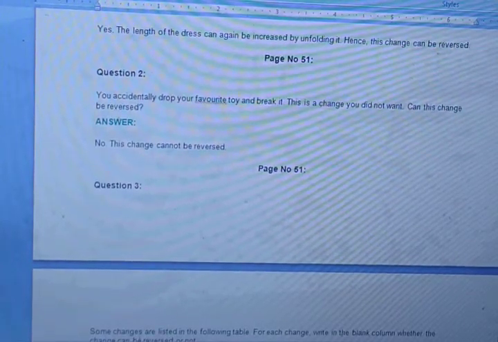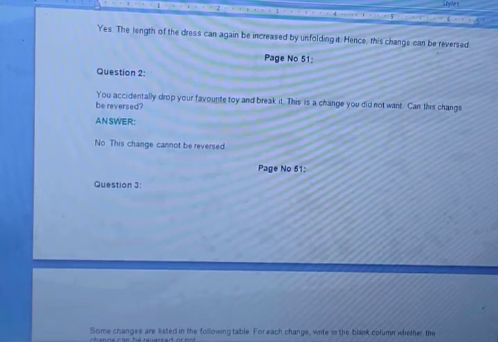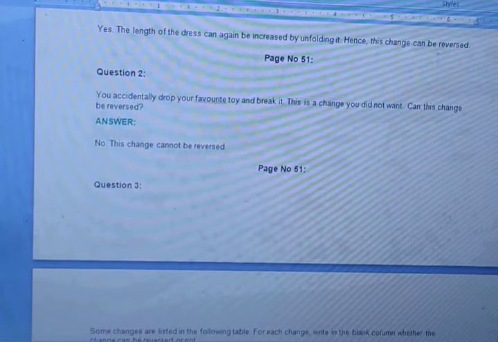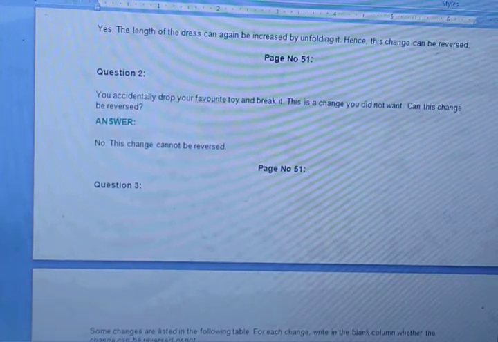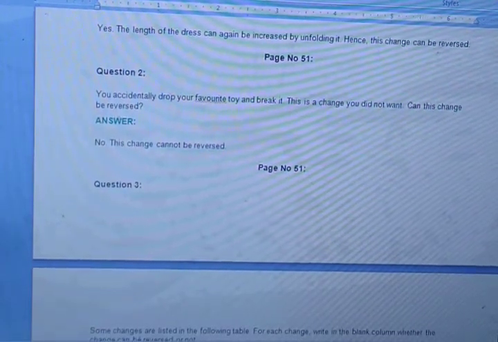and by mistake that toy has fallen down from your hand and it has broken down. So can it be changed? Can it come back in its original position? No, sorry, now this toy can't be joined because this is an irreversible change. No, this cannot be reversed.